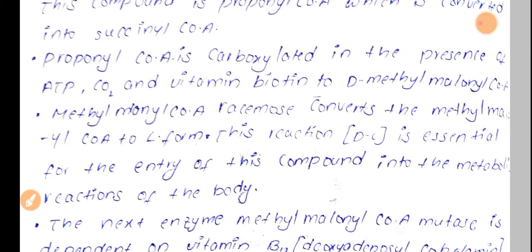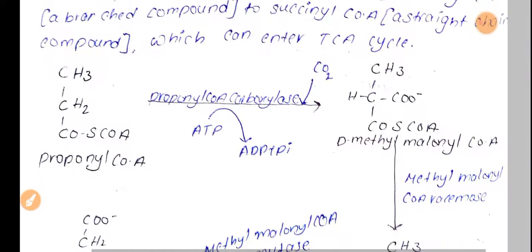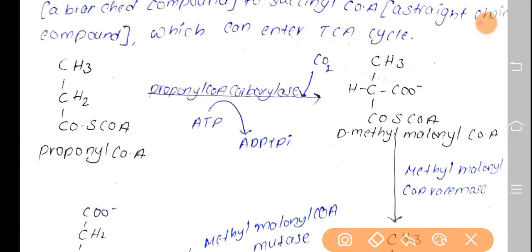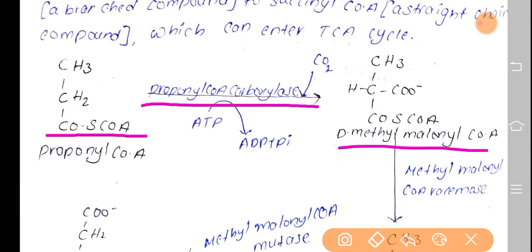So now let's see the reaction. So this propionyl CoA, which is CH3CH2 coenzyme A, we can simply call it CH3CH2 CoA, is converted into D-methylmalonyl CoA, that is CH3CHCOO minus CoA, and the enzyme is propionyl CoA carboxylase, which is dependent on ATP, CO2 and vitamin biotin.